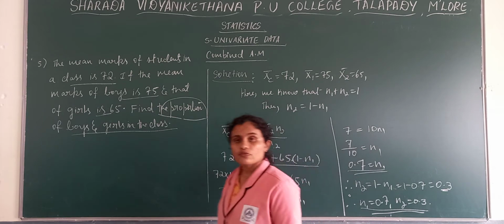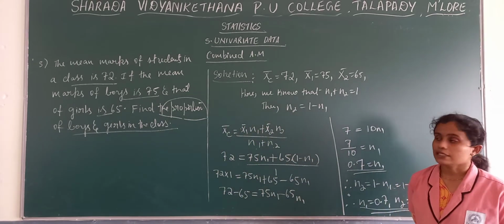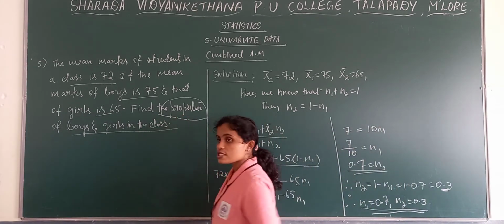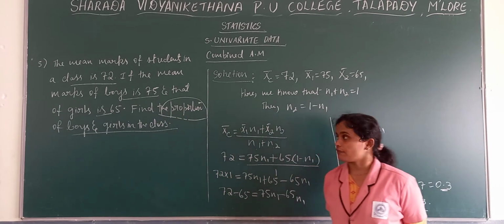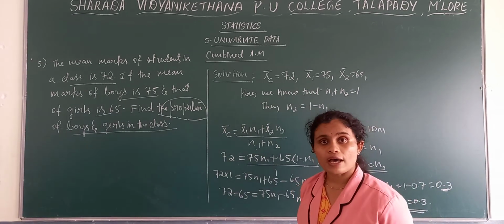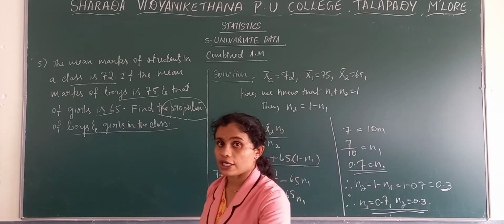So you first need to see, if both the values n1 and n2 are missing, whether proportion is given or percentage is given. With this, the topic of arithmetic mean is completely over here.